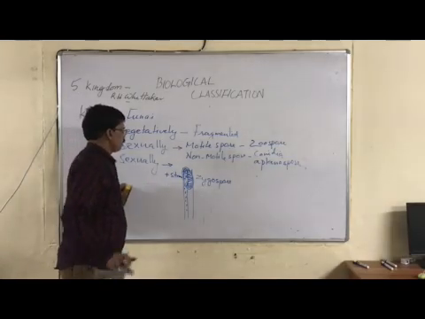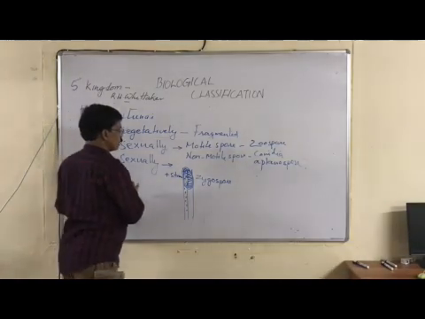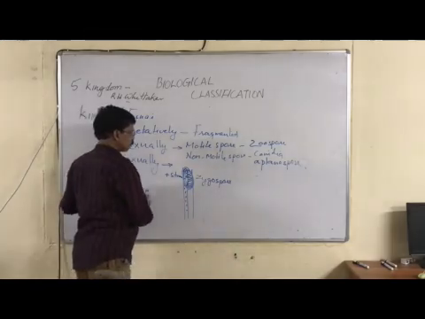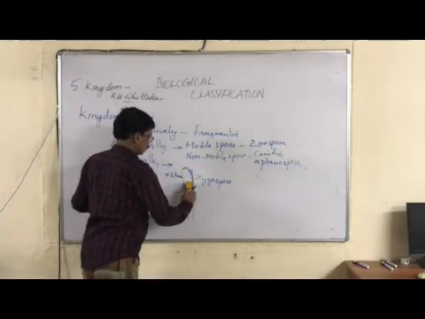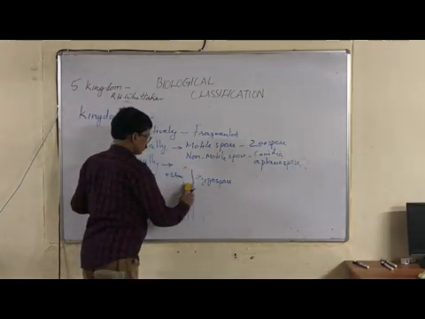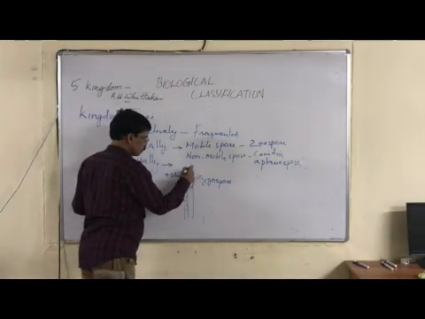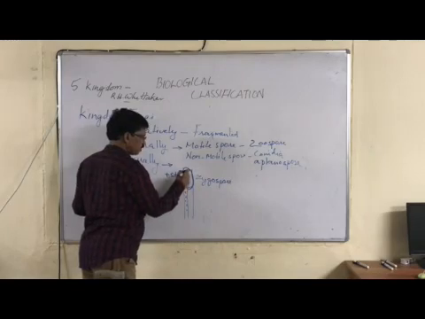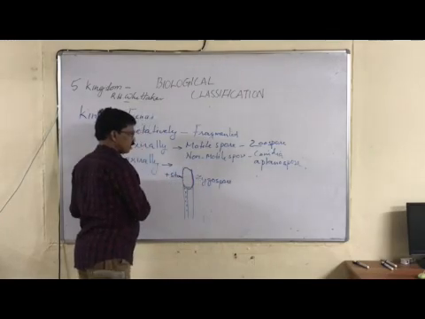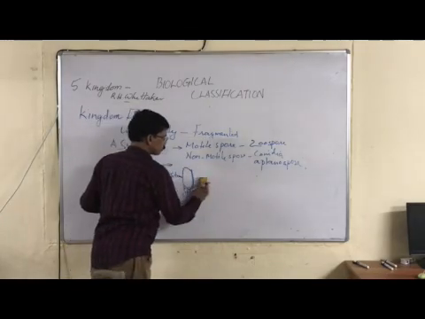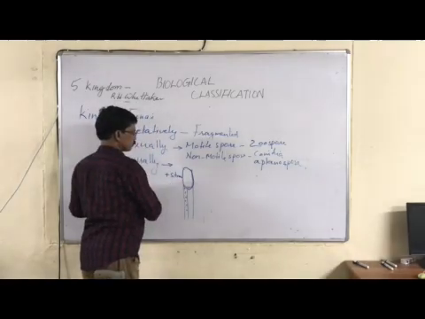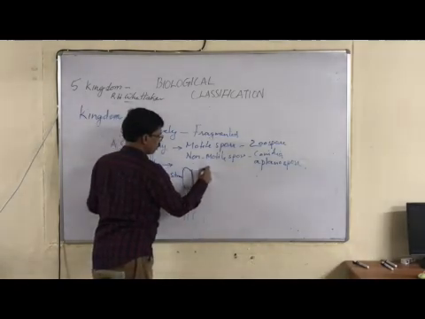Now, in reproduction, there are two steps we can see. When the two gametes fuse together, first the cytoplasm fuses. That is called plasmogamy.